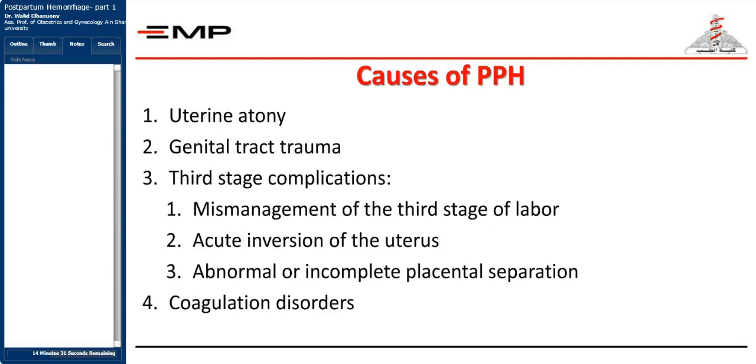The third T is related to the tissues or the placenta, where there is third stage complications in the form of acute inversion of the uterus or an abnormal or incomplete placental separation, or a part of the placenta is still present inside the uterus, or a total placenta is still present inside the uterus, causing the primary or the early postpartum hemorrhage. And finally, thrombin, due to coagulation disorders, which are thrombotic problems related to either an inherited factor or an acquired factor of blood abnormalities related to bleeding.